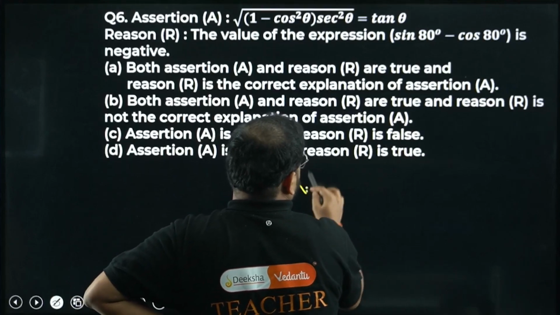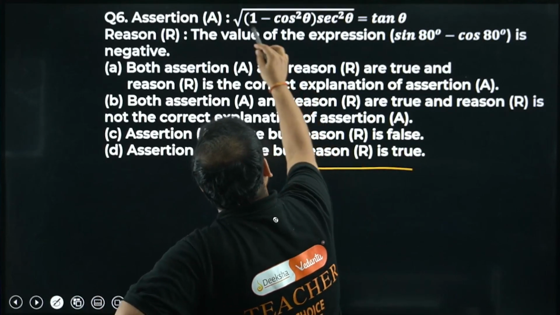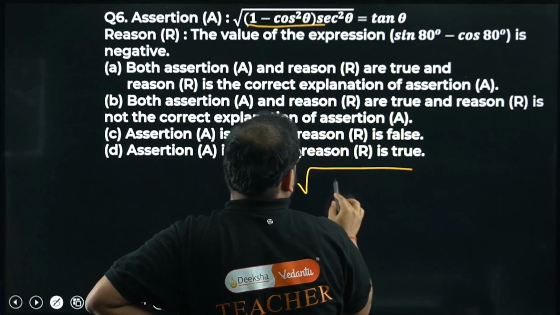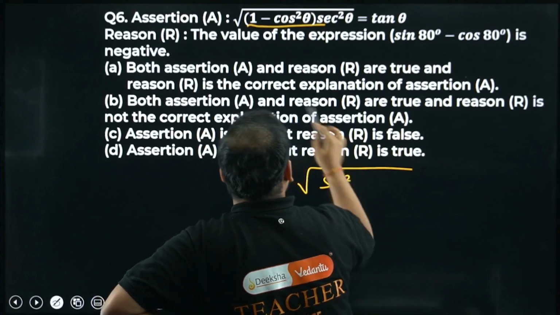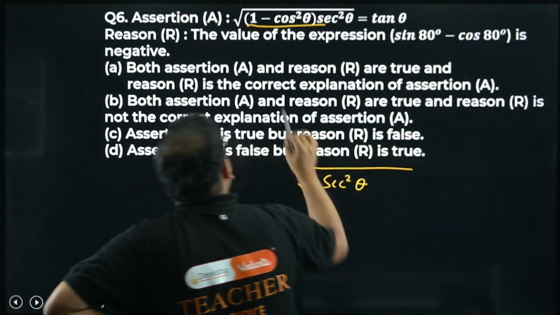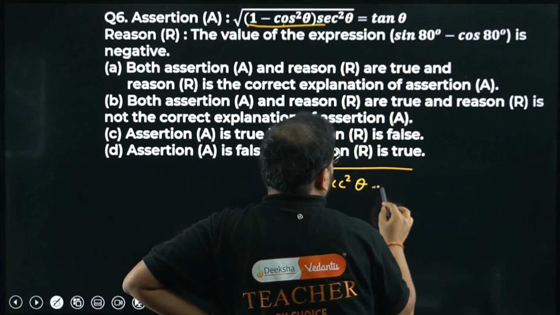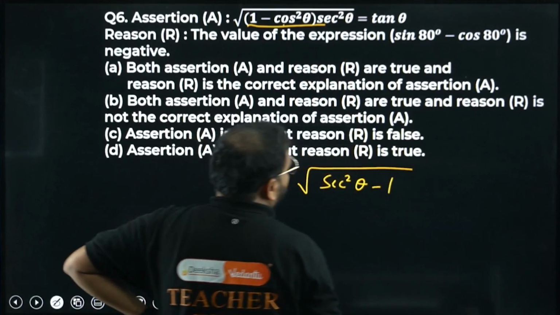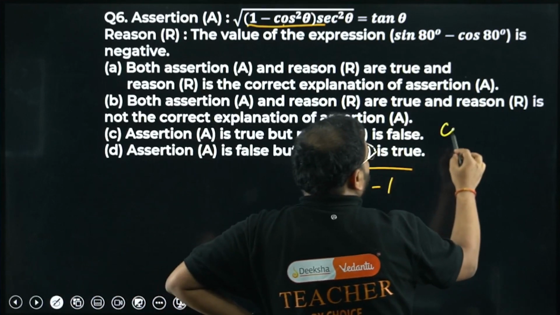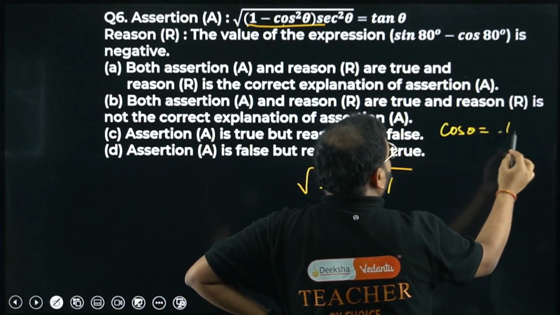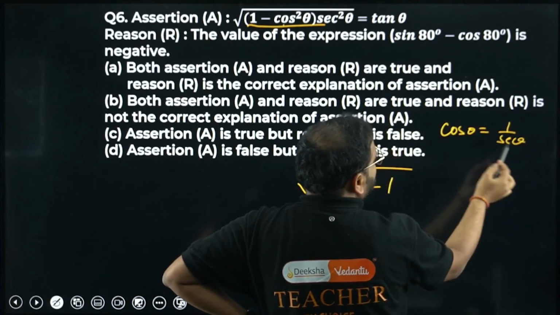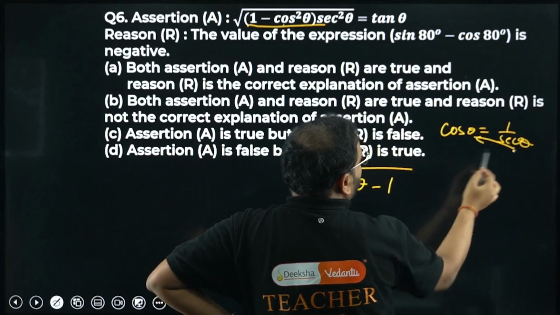Assertion. I can just take this LHS part and multiply inside. What do I get? Please check here. Sec square into 1 will be sec square theta. And cos square into sec square, how much is that? Minus 1. How come, sir? Cos theta equals 1 by sec theta. Right? Cross multiply them. What are you getting?